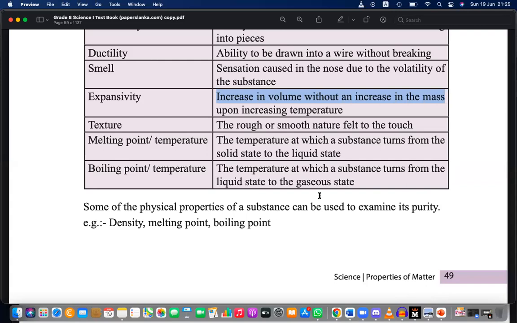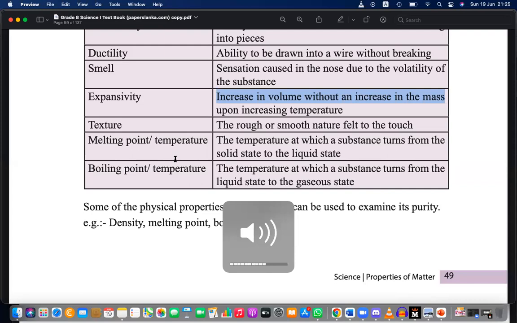Texture: how the surface feels when you touch it, whether it is rough or smooth. Melting point and boiling point. We have discussed that, but today we don't have enough time. But anyway, just tell me your idea, what is melting point, what is boiling point?